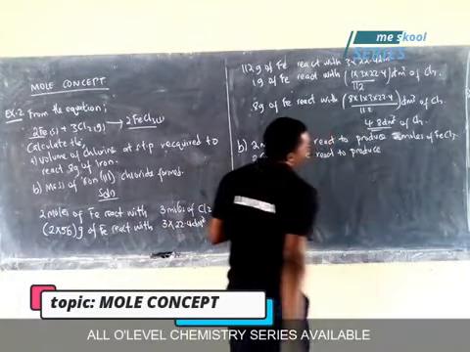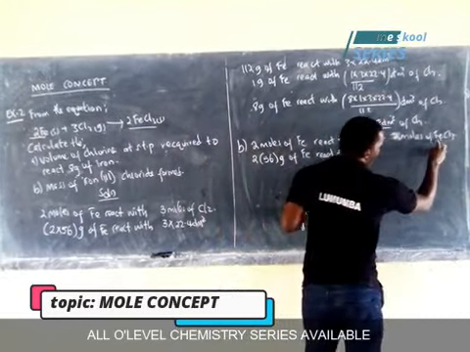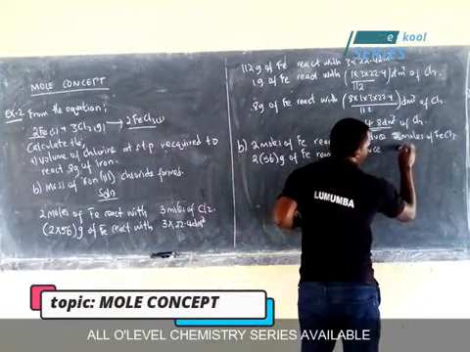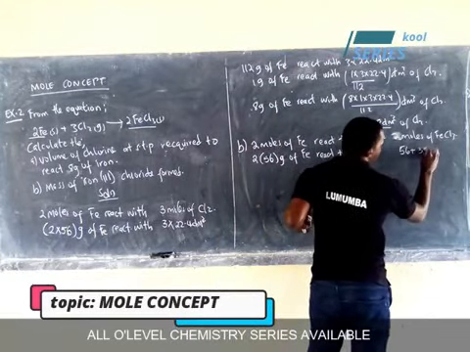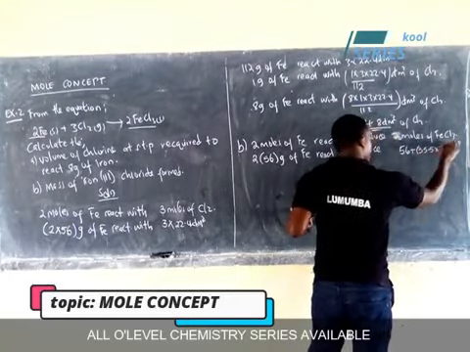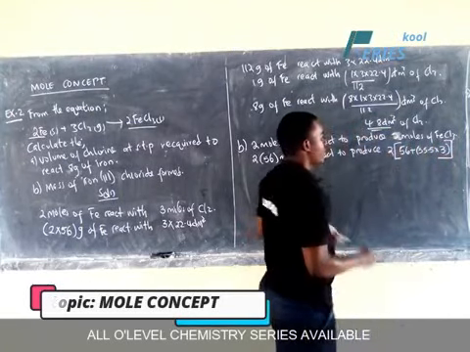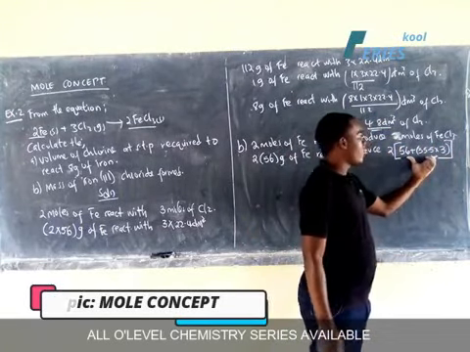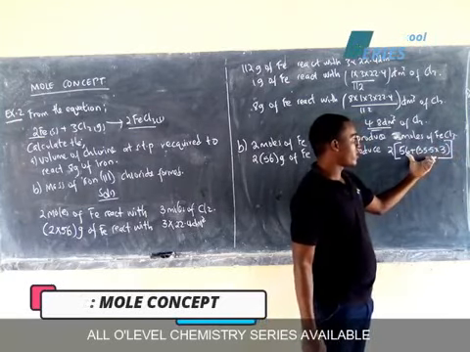I'm changing this one also to mass. So the relative atomic mass of iron is 56 plus the relative atomic mass of chlorine is 35.5, times there are 3 of them. But the whole of this is times 2. So this is the relative formula mass of iron 3 chloride, this one here in brackets.